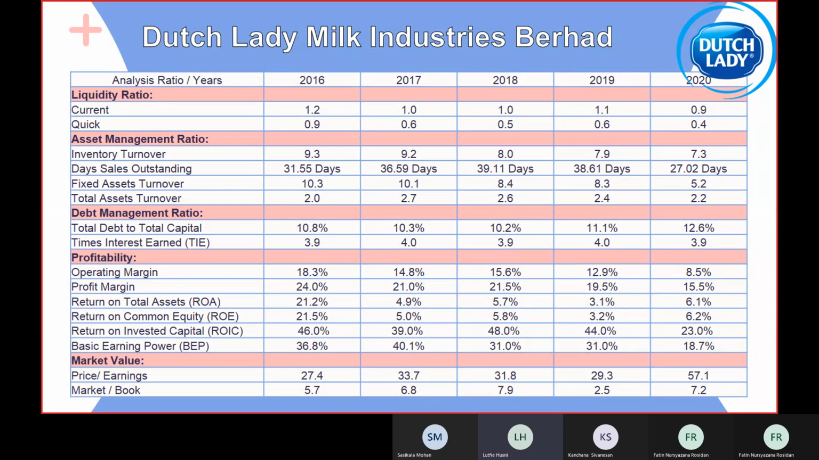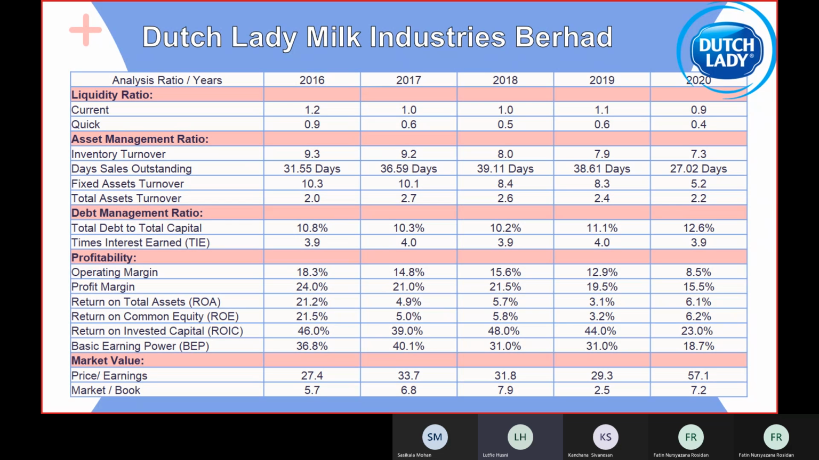Next is fixed asset turnover. The highest is from 2016 with 10.3. Next, total asset turnover. The highest is 2018 with 2.6. Next, total debt to total capital, and the highest is from 2020 with 12.6%. Next, times interest earned, the highest is 2017 and 2019, both getting 4.0.